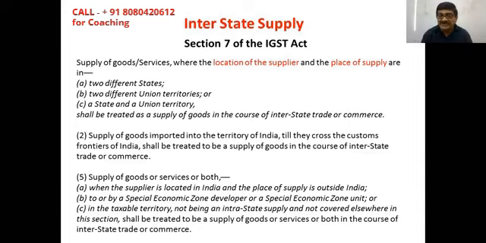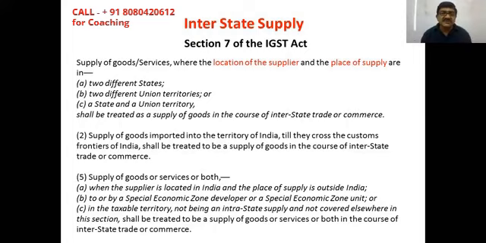Now, what is the common mistake committed here? Students do write location of supplier and recipient in different states. Recipient need not be in another state. He may be in the same state, the same city, the same building. But the place of supply is another state. So you have to be very careful that the location of supplier and the place of supply are in two different states.